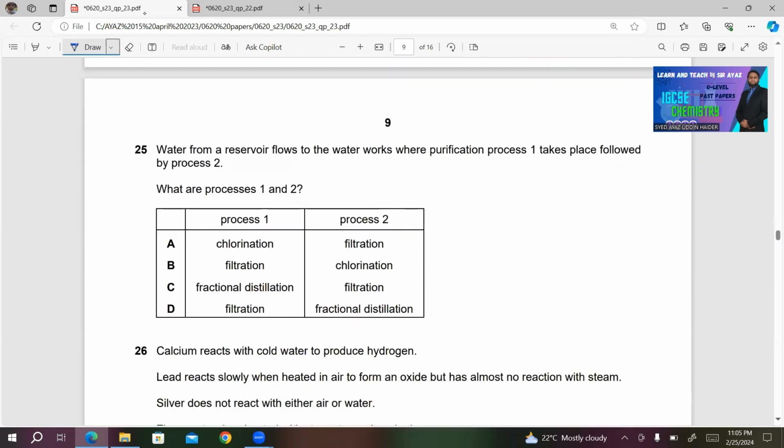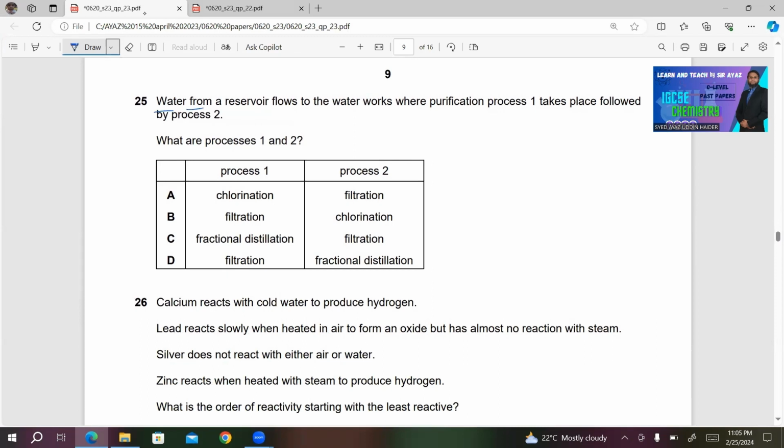Let's move to next MCQ. Water from a reservoir flows to the water works where purification process 1 takes place, followed by process 2. What are processes 1 and 2? Now, in process 1, you can see there is chlorination, filtration, fractional distillation, and filtration. Now, in choice A, after process 1, they are doing filtration, which is incorrect. You can carry out chlorination after filtration because filtration involves removal of insoluble solid. So this can't be the right answer, A.